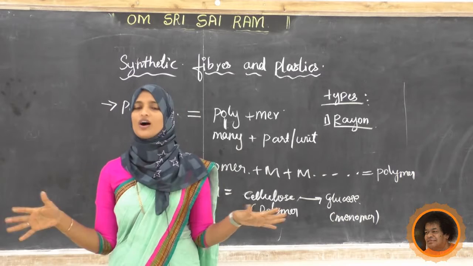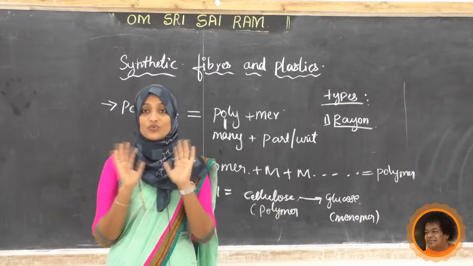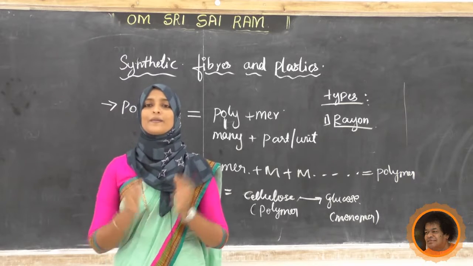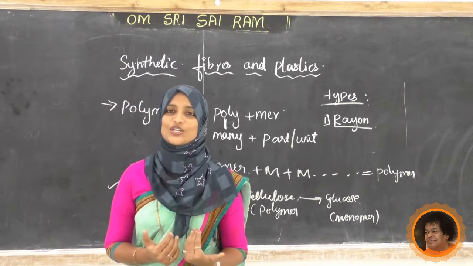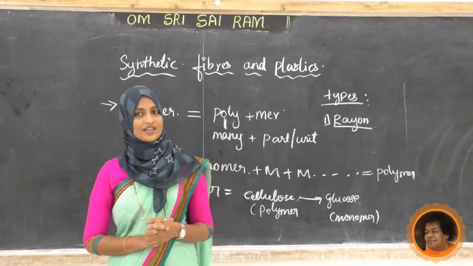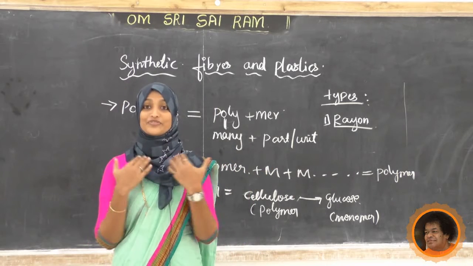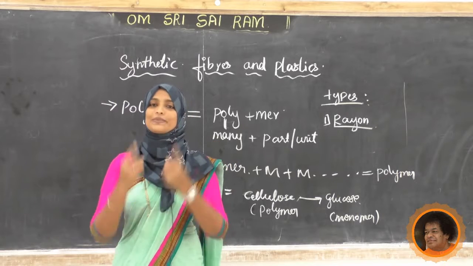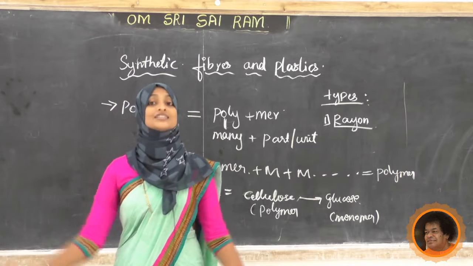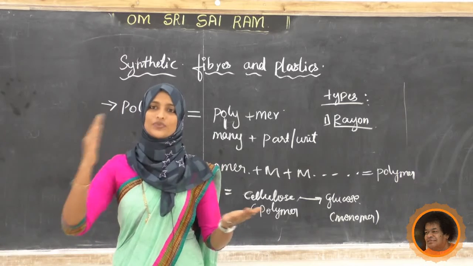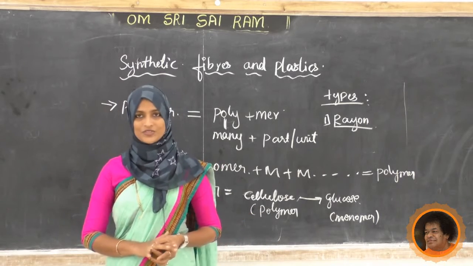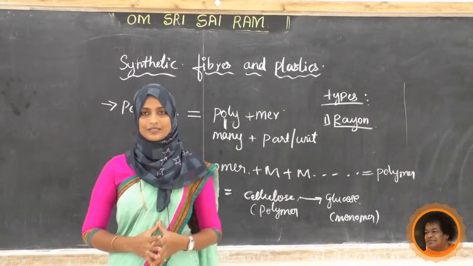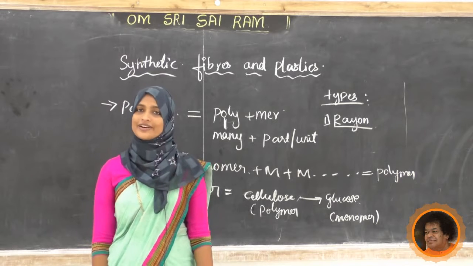Very cheap means we can all buy it, but silk is very costly, so we can't buy that one. Rayon is cheap, so we can buy the rayon material. We also get comfortable bedsheets because they mix it with cotton, or else we can use it in the summer, so we can get that soft feeling. Okay, that's all about rayon.